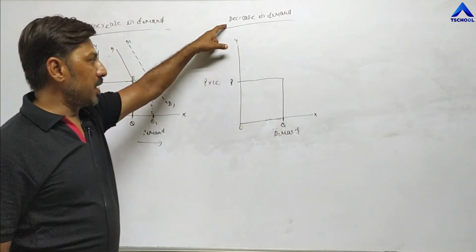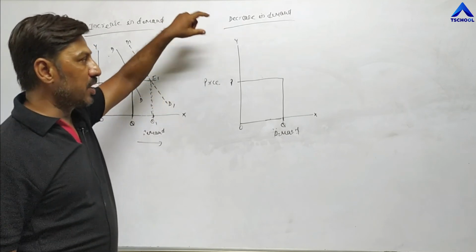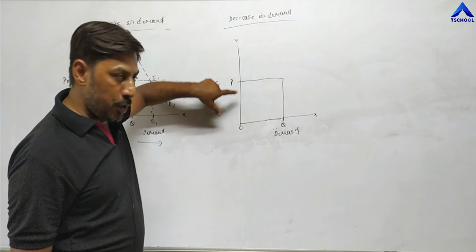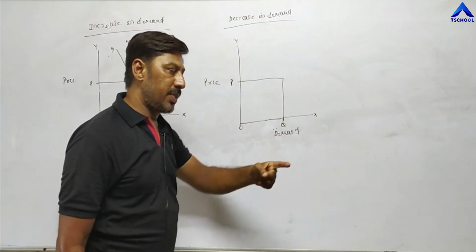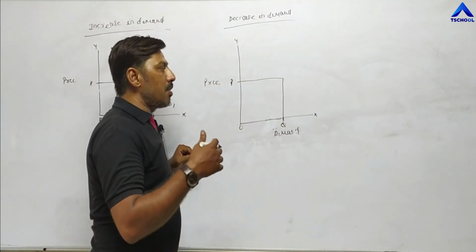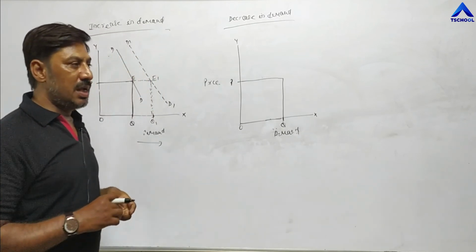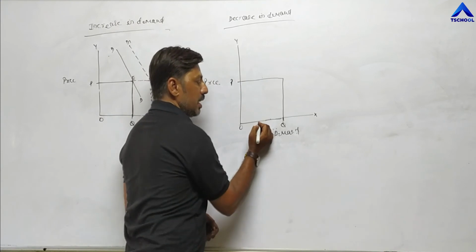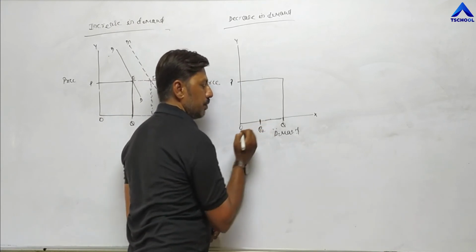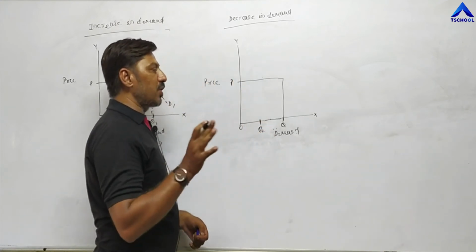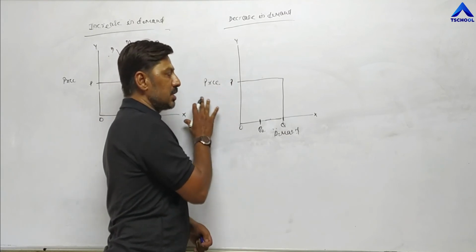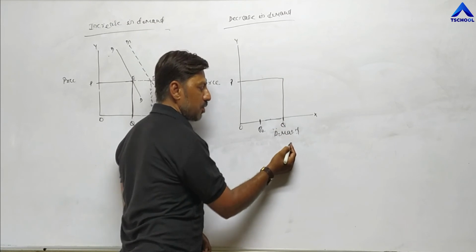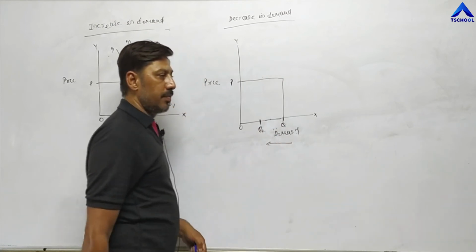Now, decrease in demand. What is the definition of decrease in demand? When demand decreases not due to price but due to other factors. For example, if the income of the consumer reduces, as a result he will reduce the demand for various goods and services. So demand reduces here to Q2. Price remains the same, there is no effect on price. But due to some other factors, our demand reduces from Q to Q2, this side.